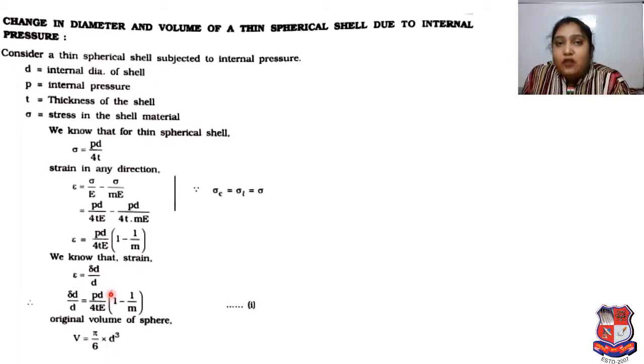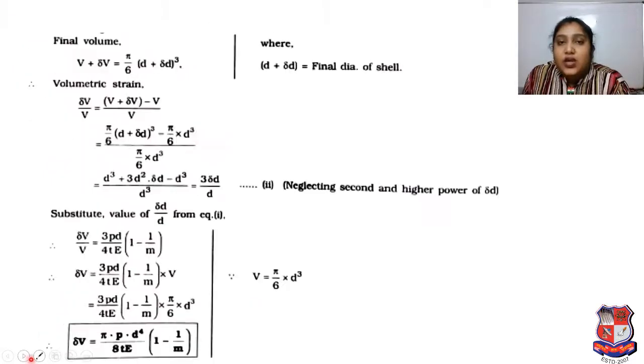That will be our equation number 1 because it will be useful to us. Now, the original volume of the sphere V is equal to pi by 6 into D cube. So what will be the final volume? Whenever the final volume comes, V plus delta V comes into the picture.